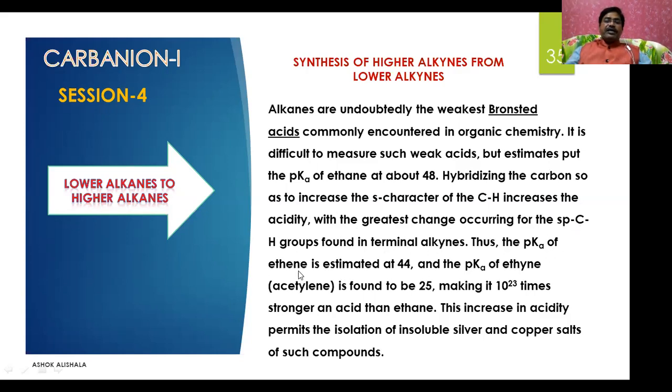Thus, the pKa of ethene is estimated as 44 and the pKa of ethyne, acetylene, is found to be 25. See a drastic change. It is more acidic than ethane, making it 10 to the power of 23 times stronger an acid than ethane.